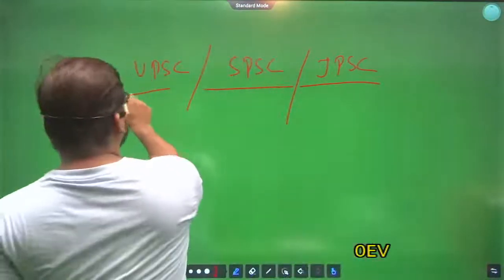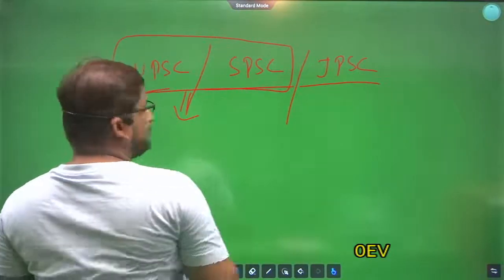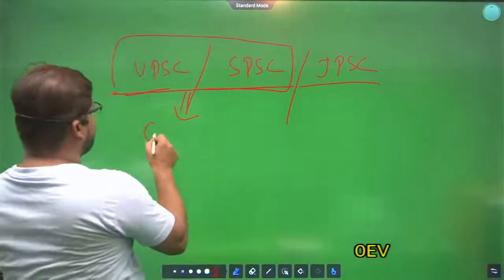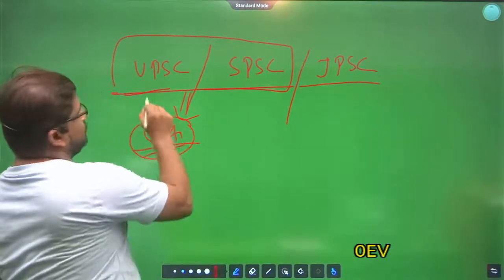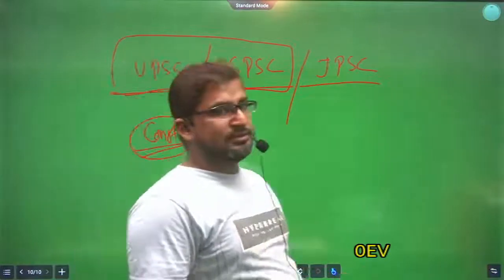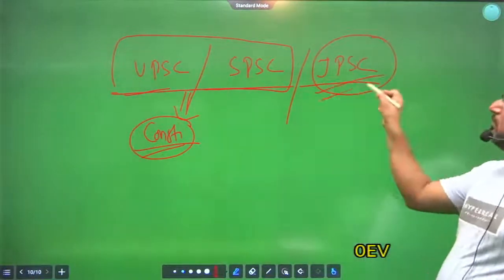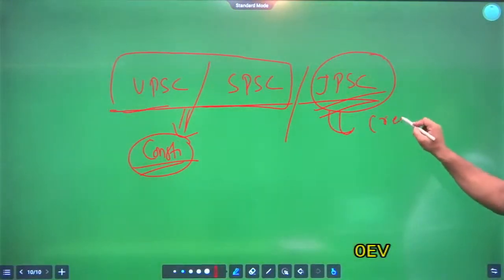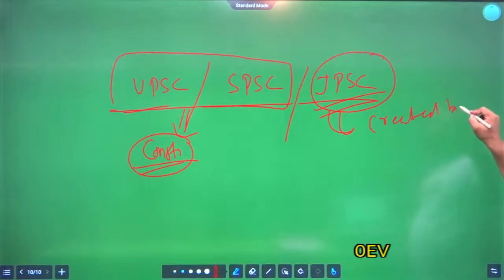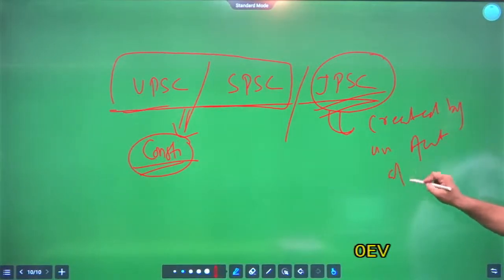Union Public Service Commission and State Public Service Commission are constitutional bodies. But Joint Public Service Commission is created by an act of parliament.